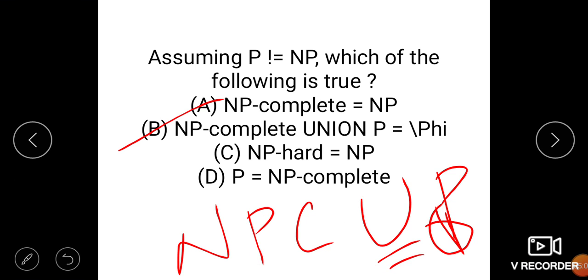For this reason option B is true. If we take NP-complete with P, we get phi. Here it mentions that P is not equal to NP. For this reason it is B. Answer B is correct.